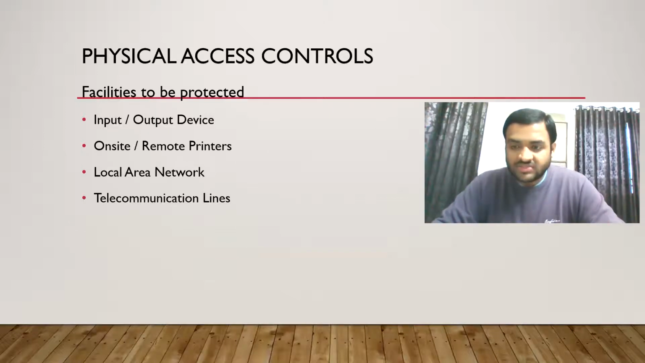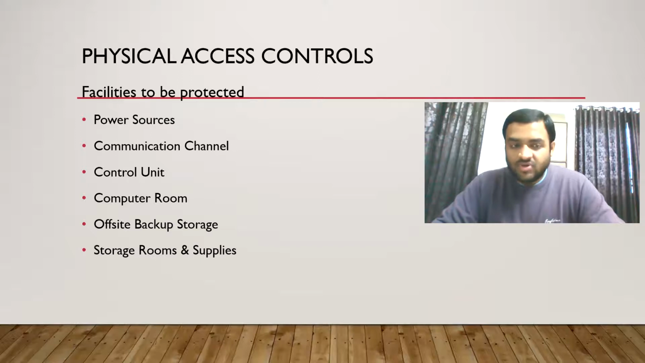Once again, what is a pen drive? Pen drive is an input device. Output device is a printer. There are 2 types of printer: on-site and remote printers. Then communication channels, LAN, telecommunication lines, power sources, then 4 rooms: control unit, computer room, backup room, storage. So this is how I have divided this question into 3 parts: facilities to be protected by us.